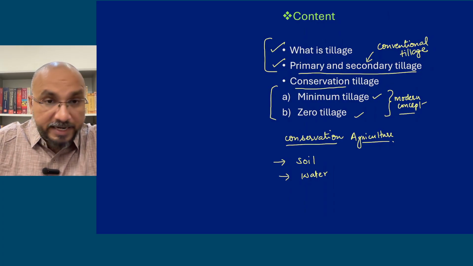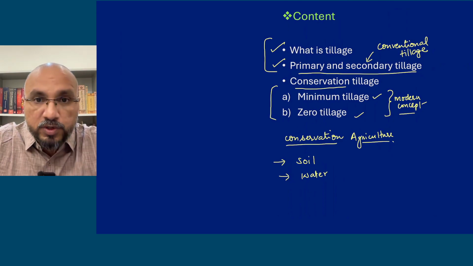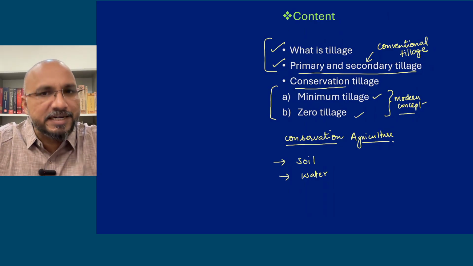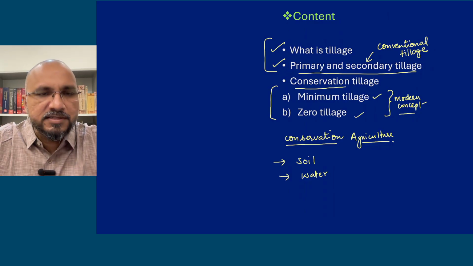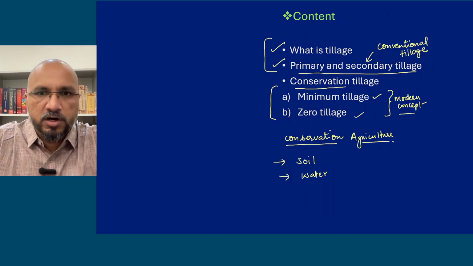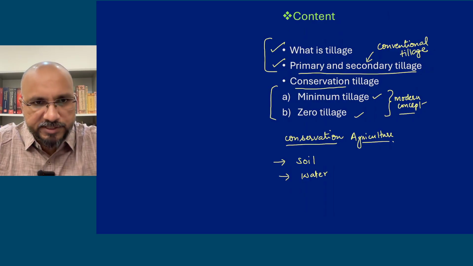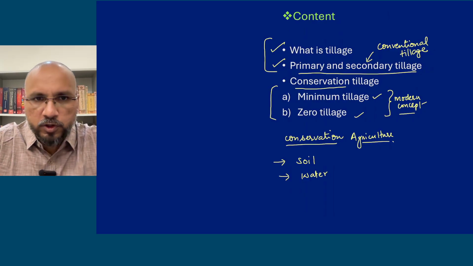Okay, so we are trying to conservation agriculture में क्या conserve कर रहे हैं? What are you conserving? We are trying to conserve soil and water, which are the two most important resources for cultivation. So any practice which enhances soil fertility or improves soil health is a part of conservation agriculture. Any practice which reduces the water usage or which conserves water, which minimizes the wastage, is a part of conservation agriculture. All right. So we'll divide this whole topic into two videos.